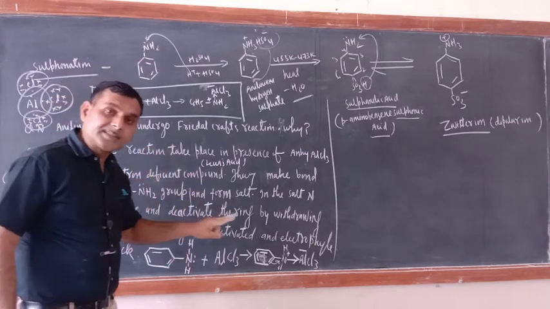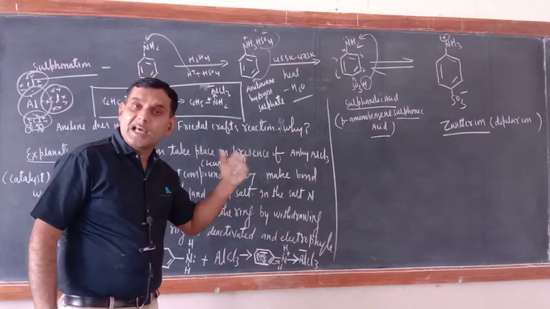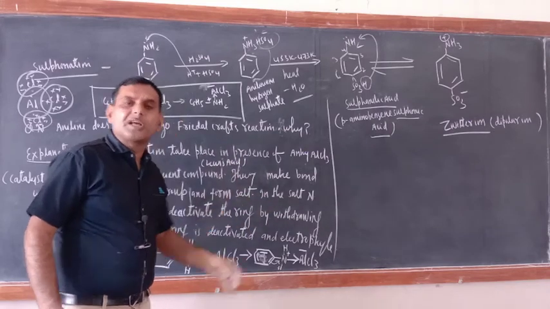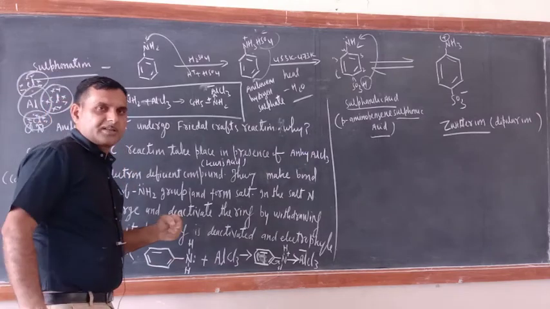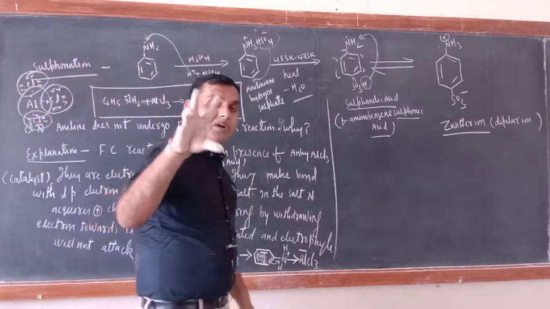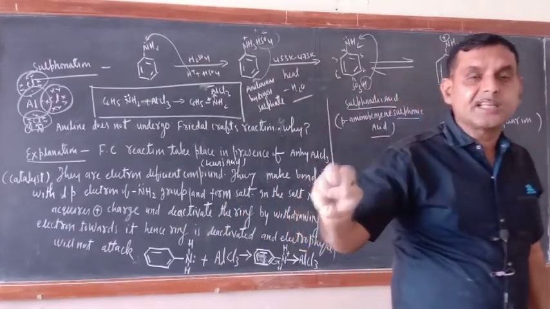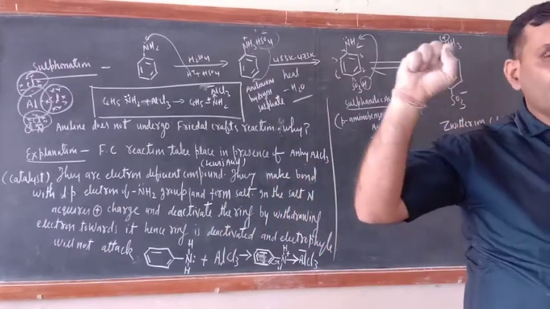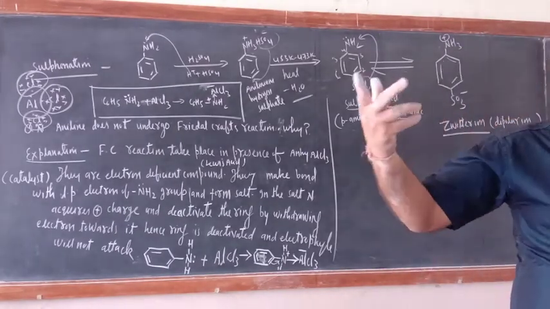Who has created the positive charge on the nitrogen atom of aniline? AlCl3. This is the only reason that aniline does not undergo Friedel-Crafts reaction. This is because of the bond made by AlCl3 with the nitrogen of aniline. So now the ring will become electron deficient.